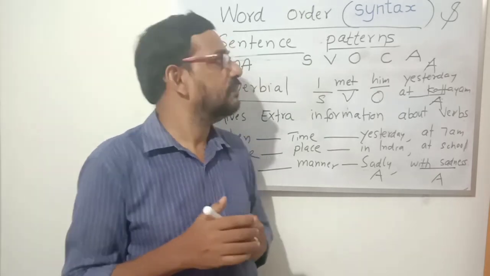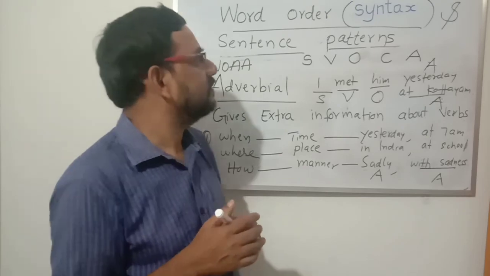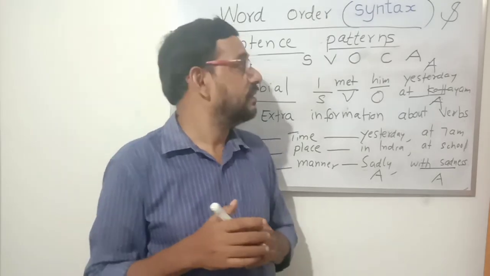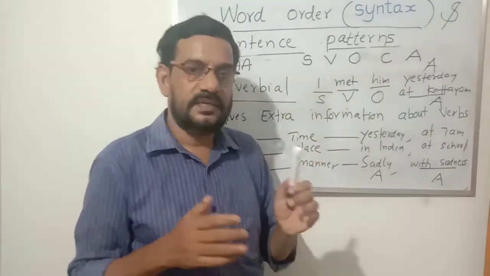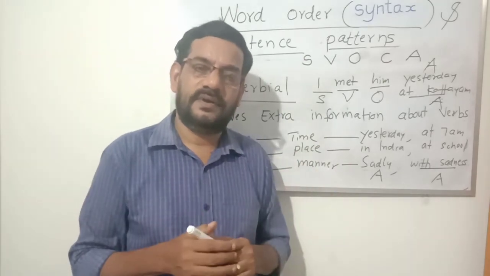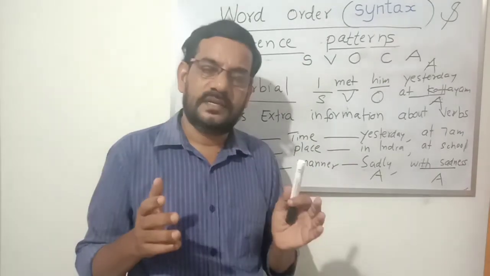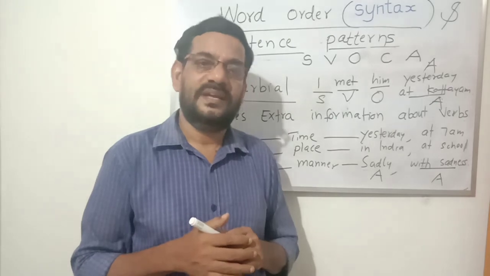So this is all about word order, syntax and sentence patterns. We can identify different sentence patterns and also make sentences in different patterns. Okay, thank you very much.